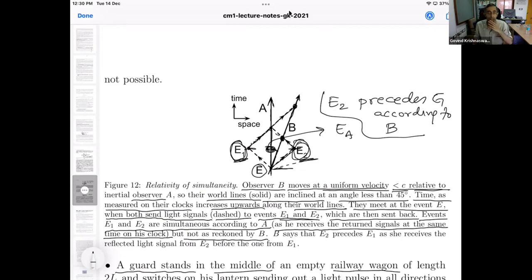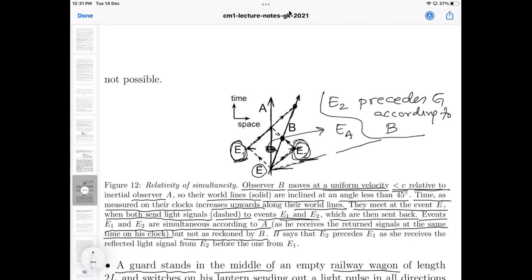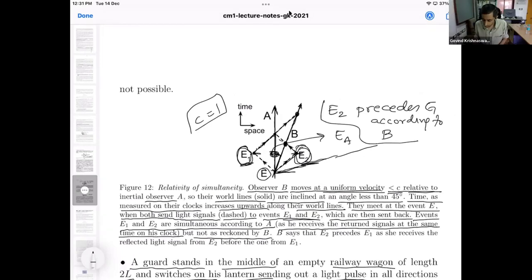Yes, please. Sir, just out of curiosity, for a world line which has a slope more than 45 degrees, just if we imagine something like this, this light ray never reaches back to it. No, we cannot even call it a light ray. Light travels at the speed of light, and we are working here in units where c is 1. That's why I said 45 degrees. So this world line is not that of light.